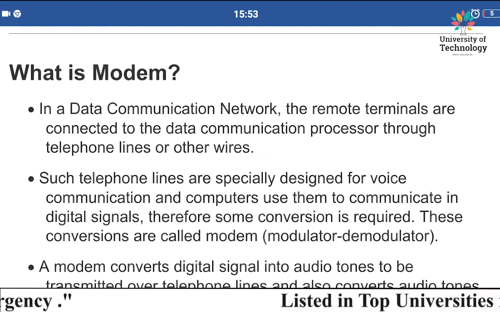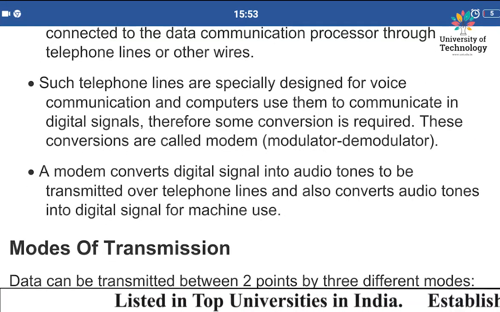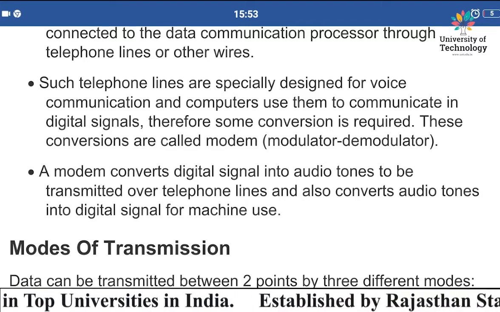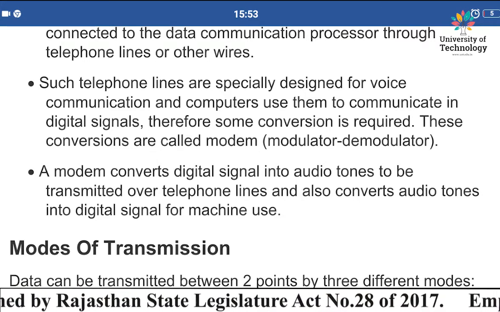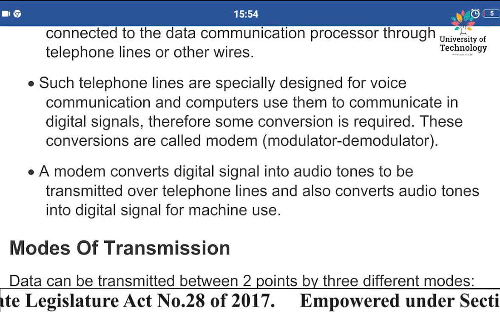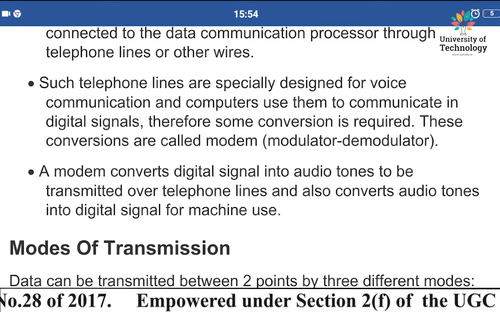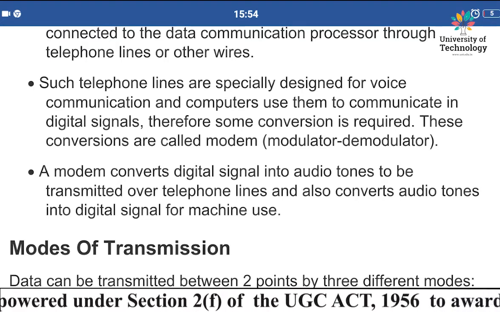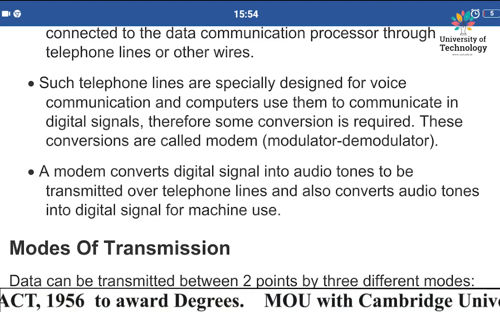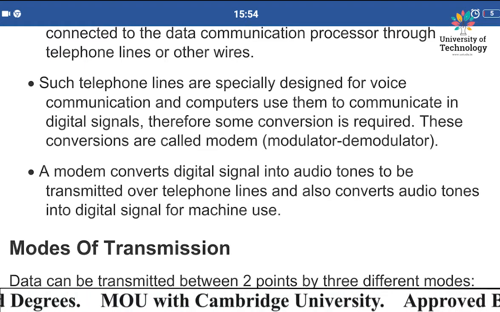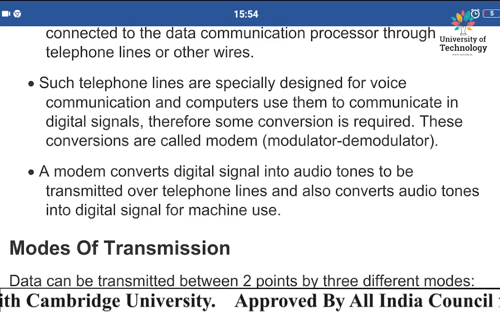Modulator and demodulator. See, what do modems actually do? Modems convert digital signals into audio tones to be transmitted over the telephone lines, and also convert the audio tones into digital signals for machine use. I have told you that the computer understands machine language, that is the language of zeros and ones, whereas telephone lines understand the tones, audio tones.